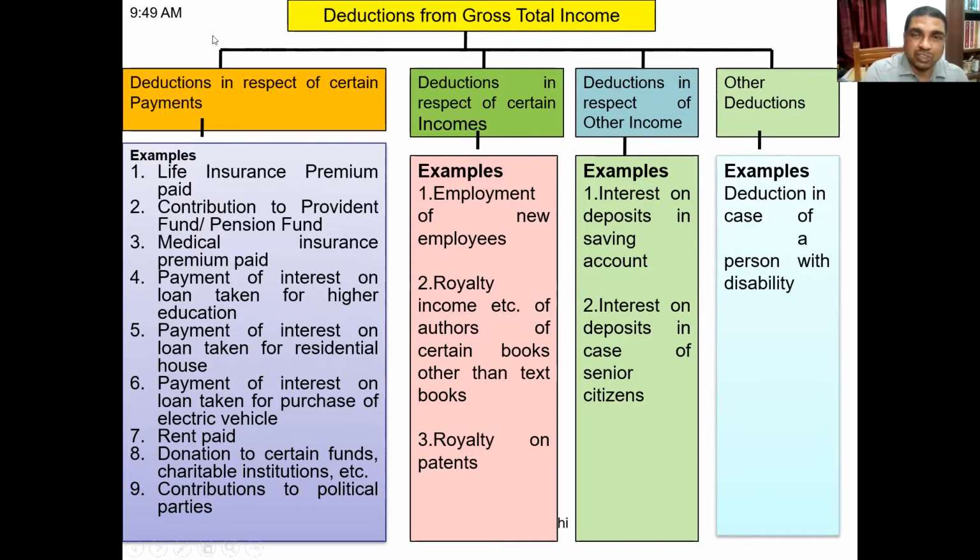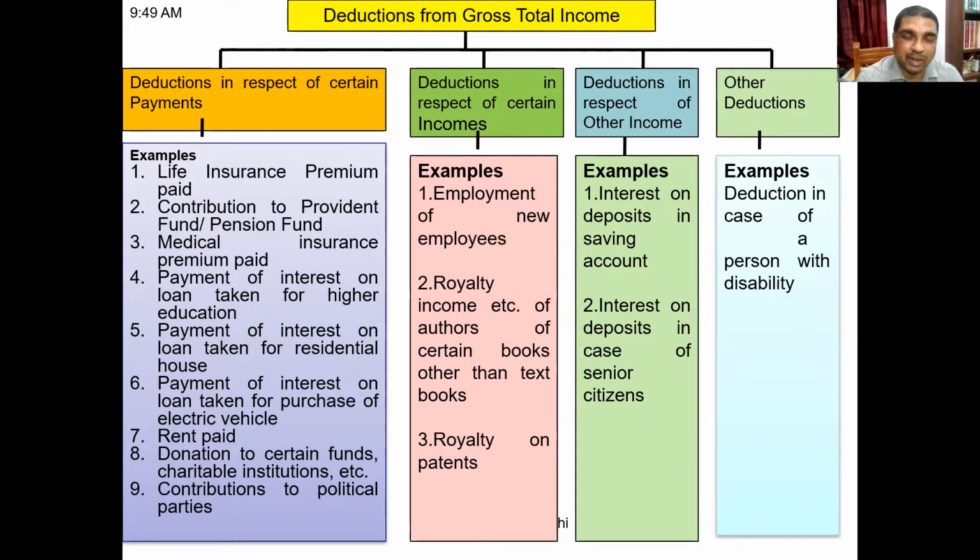There are many more deductions also. This is not an exhaustive list. This is only certain examples I have included. Understood? So this kind of deduction. That means if you make this kind of payments, your income will be reduced by some extent. Got it? Are you getting it? Yes, sir. Okay. Similarly, there are certain deductions which are allowed on the basis of certain incomes.